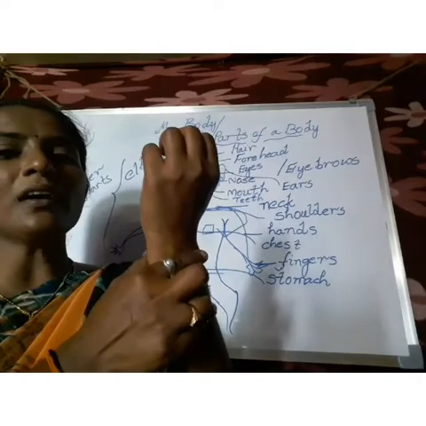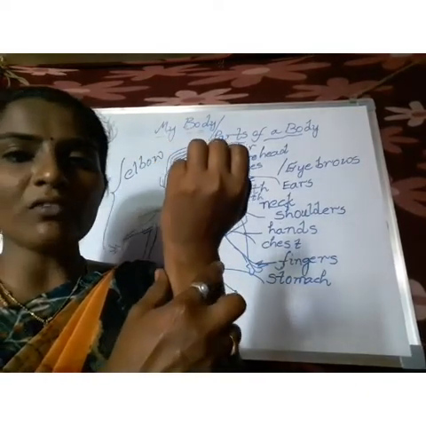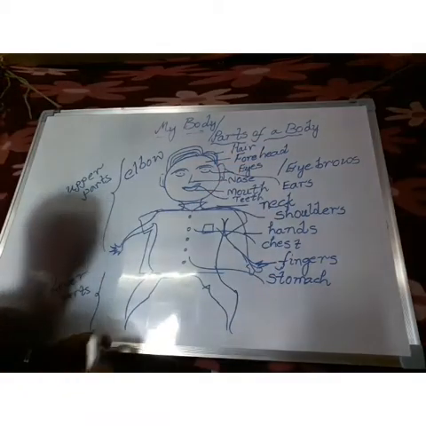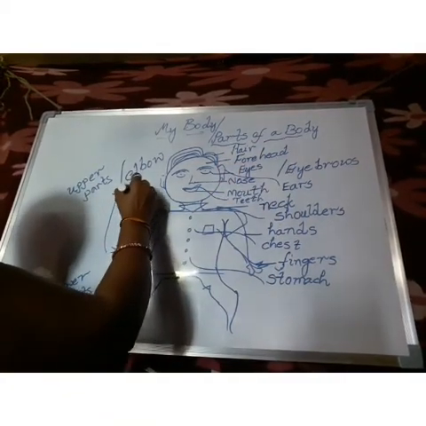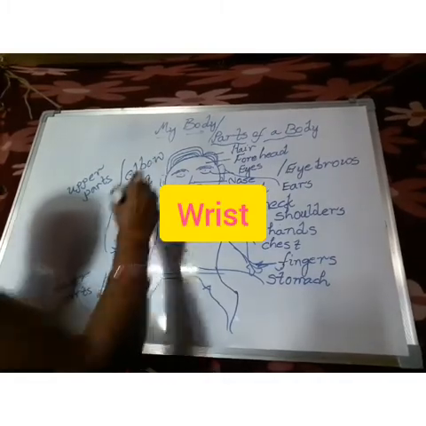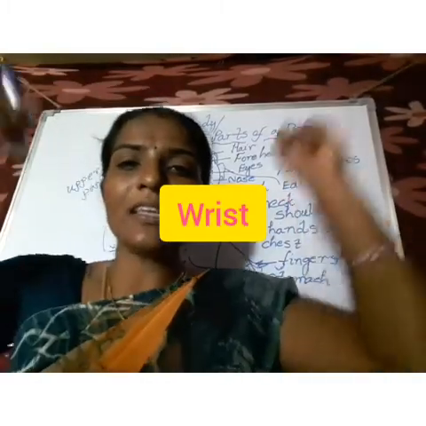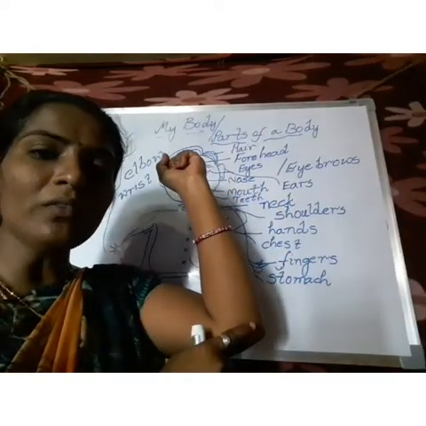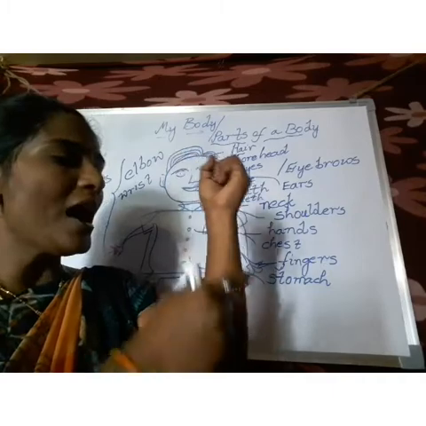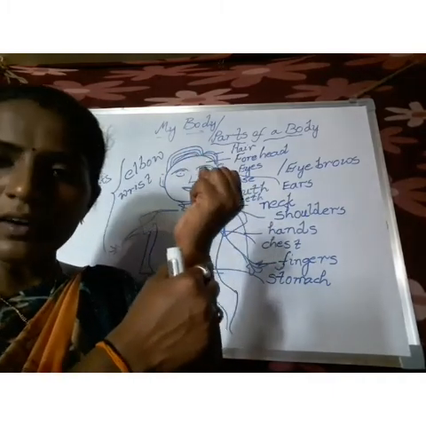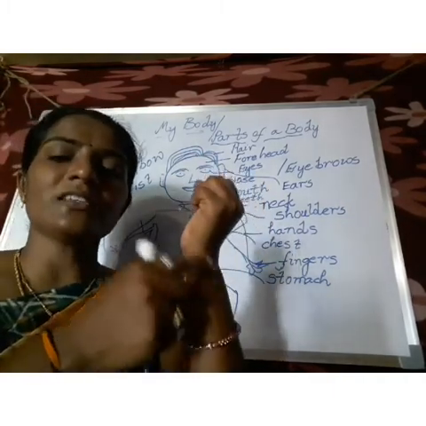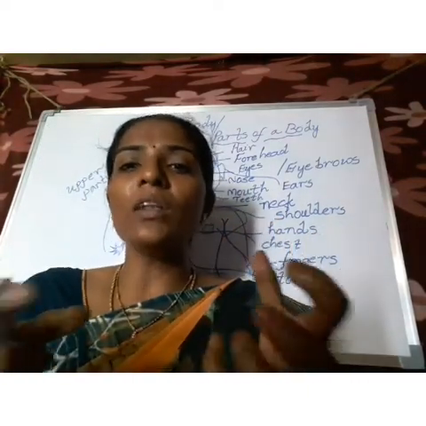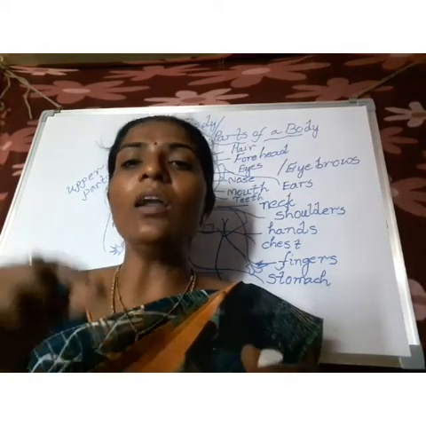And this part we call our wrist. What is the spelling of wrist? W-R-I-S-T, wrist. See, these are our hands and these are our arms, and this is our elbow and this is our wrist. And what do we do with these hands? We can hold things, write or paint.